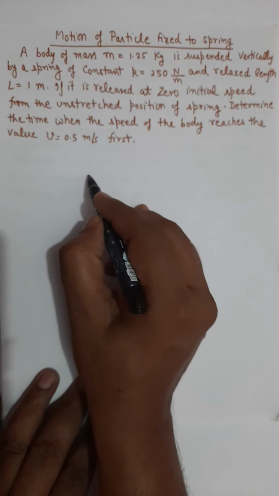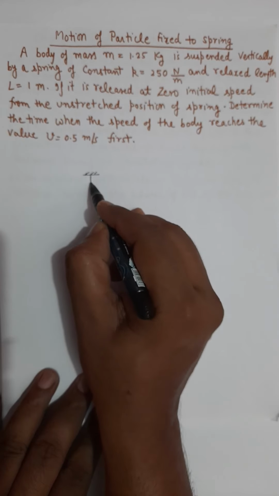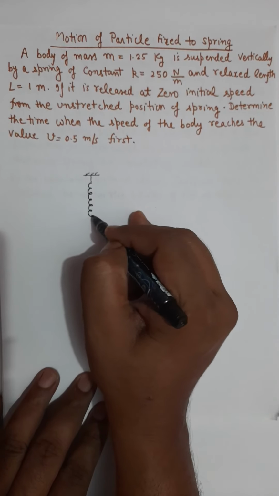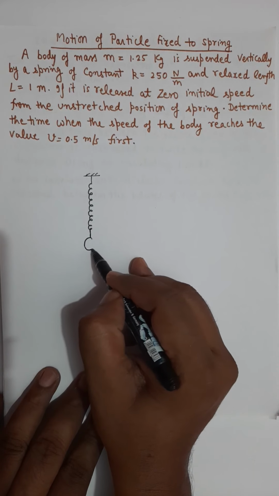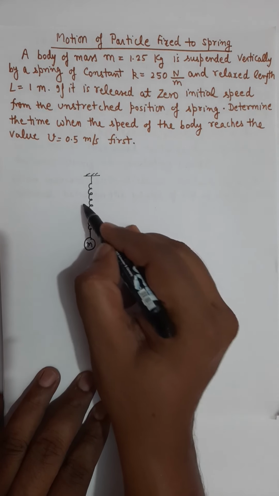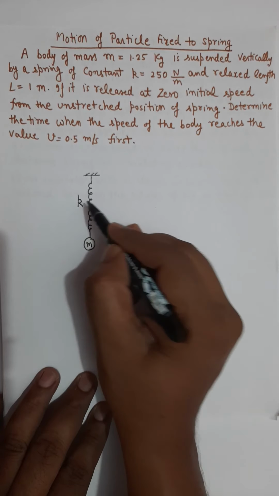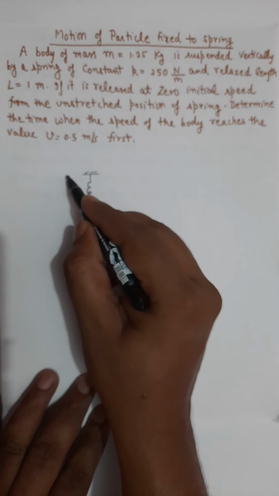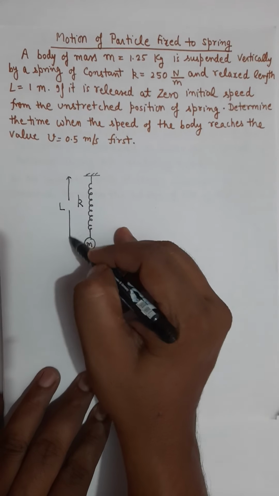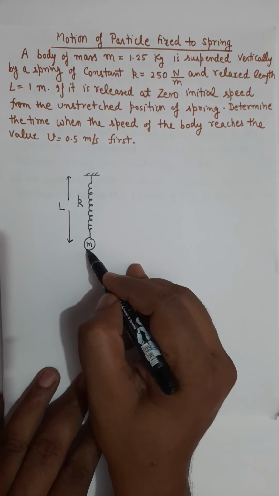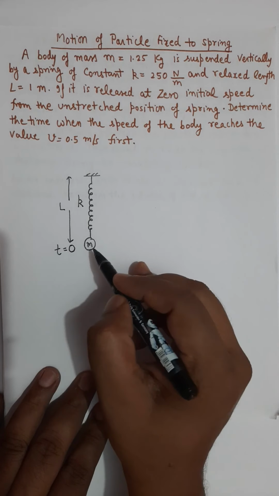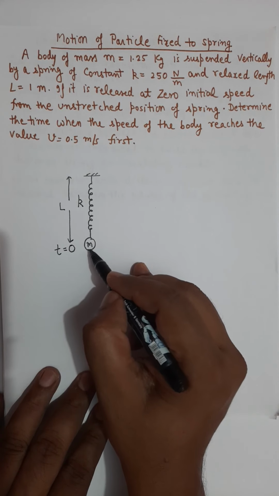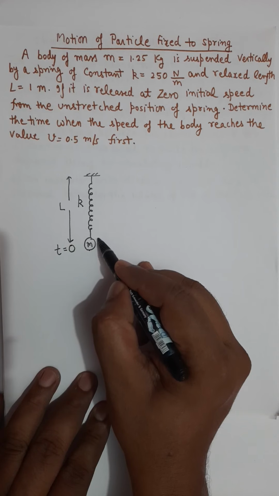As per the statement given in this problem, there is a particle of given mass m which is attached to a spring of constant k. The length of the spring is defined as capital L, and this particle is released at time t equals 0, when it has no velocity.